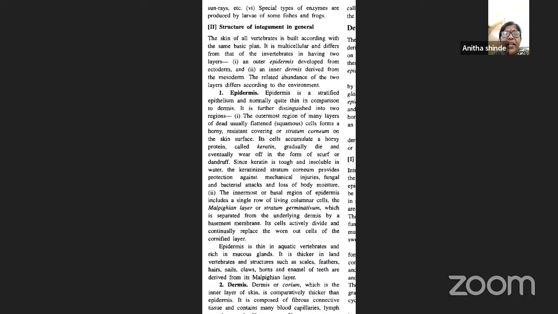The innermost layer of the epidermis consists of a single row of living columnar cells, the Malpighian layer, also called the stratum germinativum. It is separated from the dermis by a basement membrane. Its cells are alive, so they actively divide and continuously replace the worn-out cells.